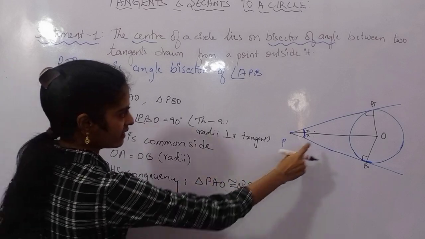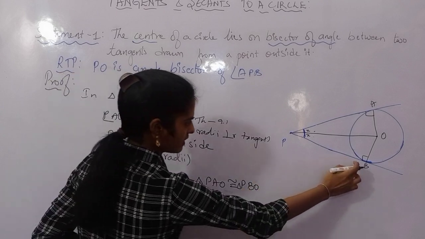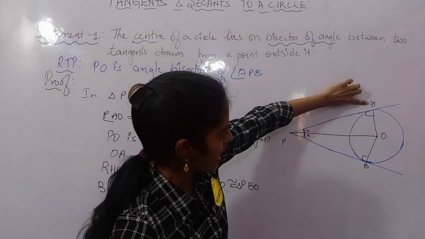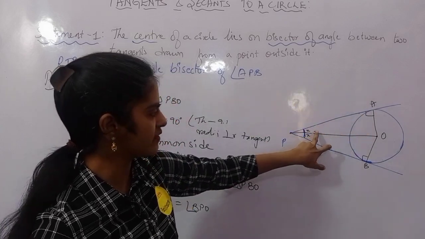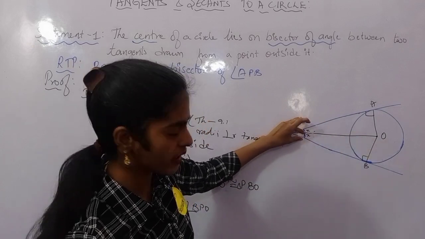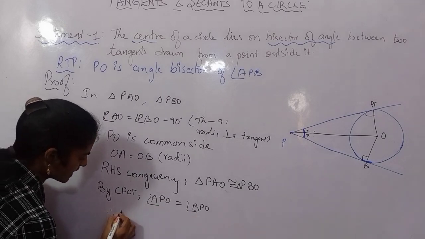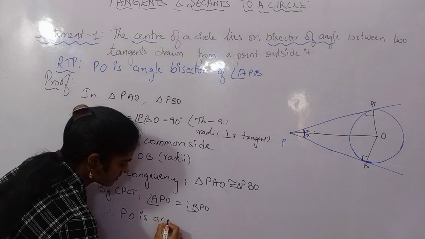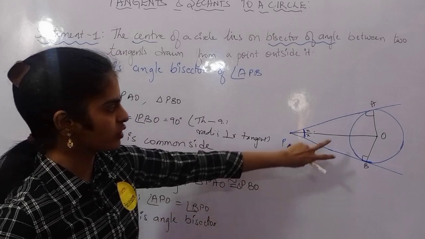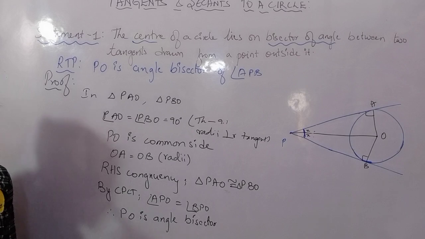So I can say angle APO is equal to angle BPO. Did you all understand this? So this angle will be equal to angle BPO. So both the angles are equal. So when both the angles are equal, therefore can I say this PO is the angle bisector? Yes, since both the angles are equal, I can say this PO is the angle bisector. Did you all understand now?